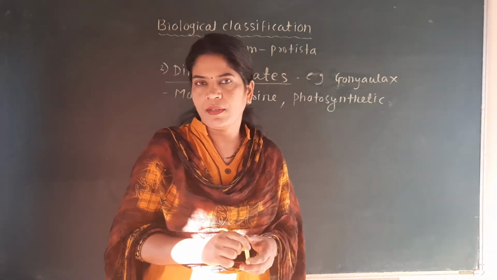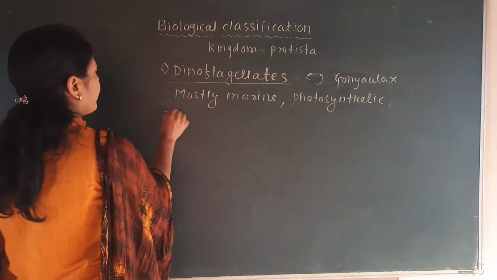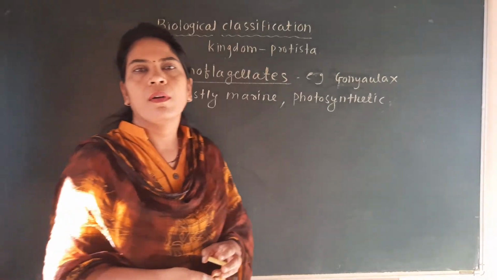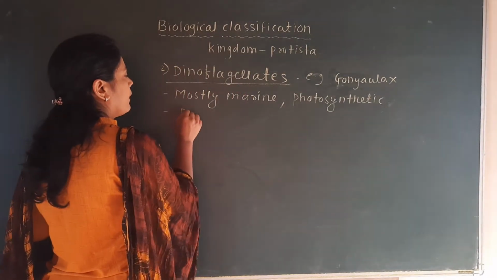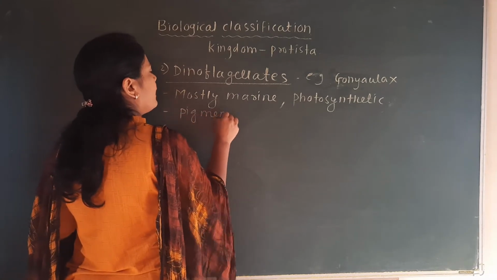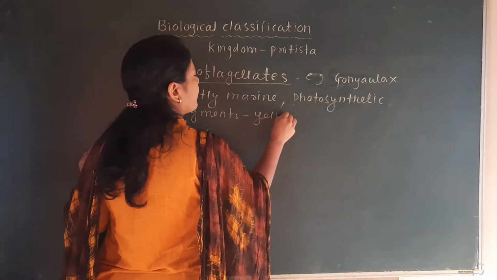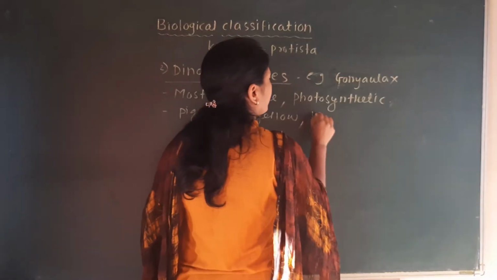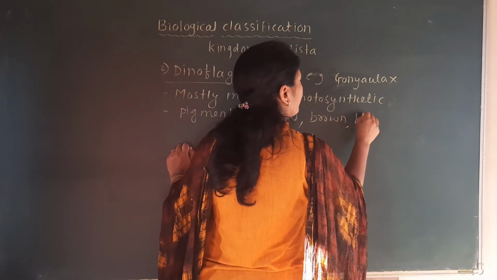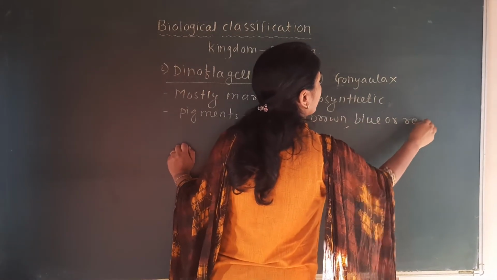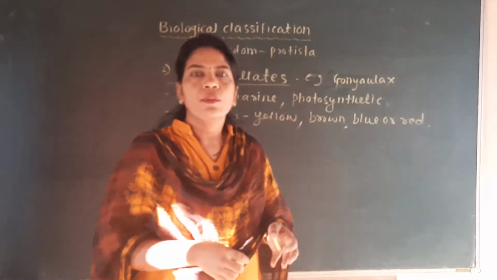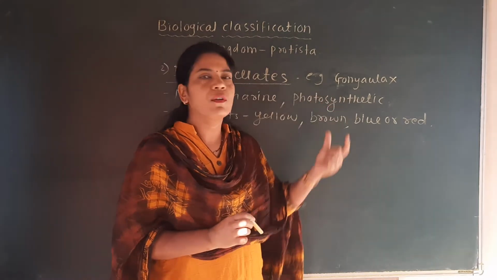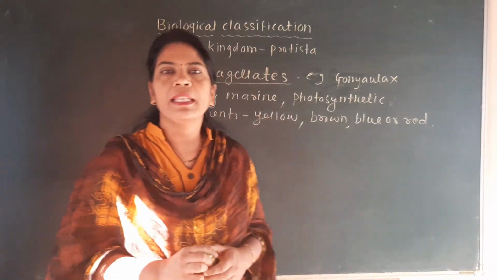Marine, photosynthetic. Second one, they have different types of pigments, and the pigments may be colored like yellow, brown, blue, or red colored pigment are present in their body. So example given is here, that is the gonyaulax has a red pigment in their body.